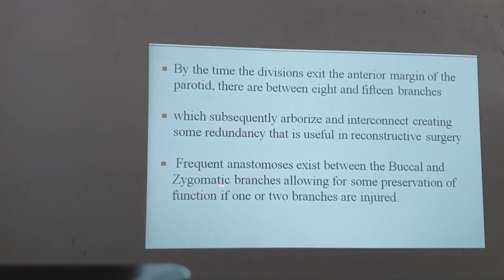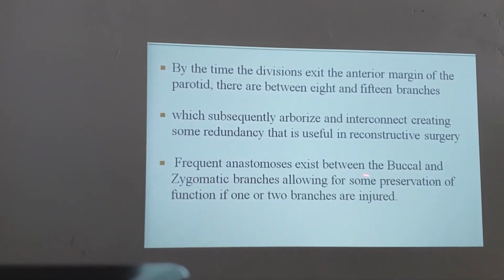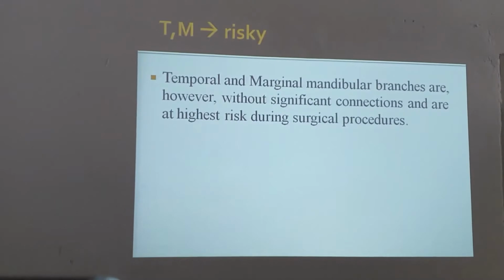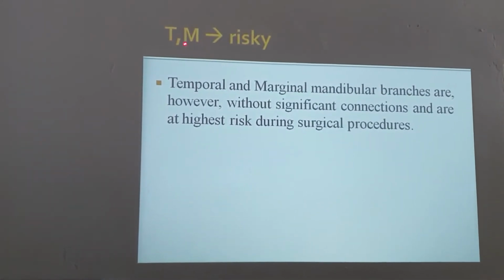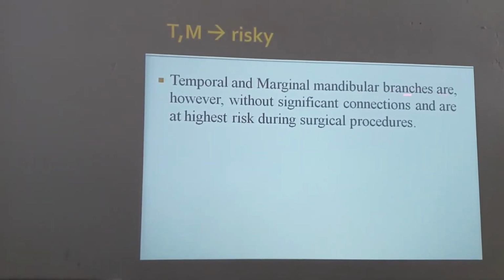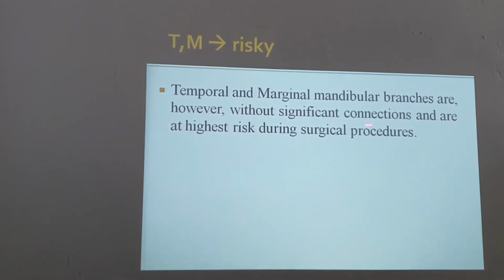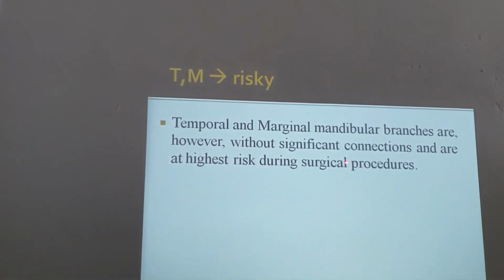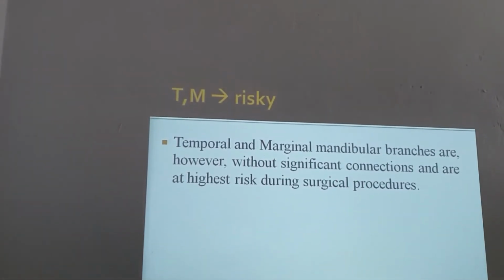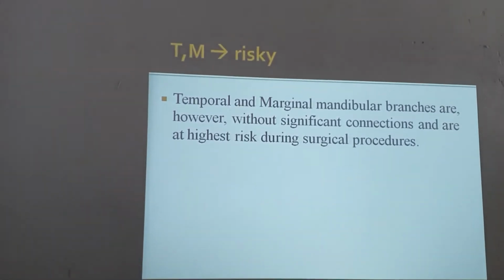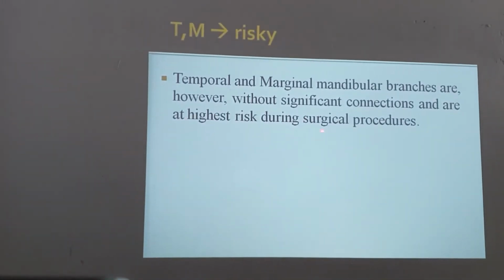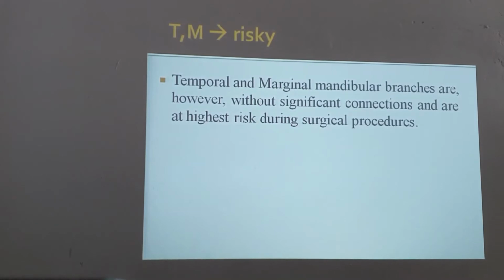Next. Temporal and marginal mandibular are, however, without significant connections and are at highest risk during surgical procedures. So temporal is uppermost and marginal mandibular is the lowest one, more at risk during surgical procedures.